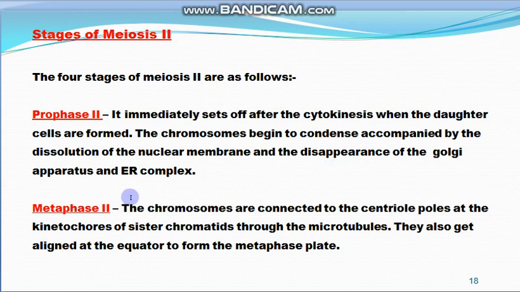Then comes the metaphase second. In this, the chromosomes are connected to the centriole poles and the kinetochores of sister chromatids through the microtubules, and they also get aligned at the equator to form the metaphase plate. It is exactly like the metaphase of mitosis, where the chromosomes are aligned at the metaphase plate, and they are connected to the centriole poles at the kinetochores of the sister chromatids through the microtubules.